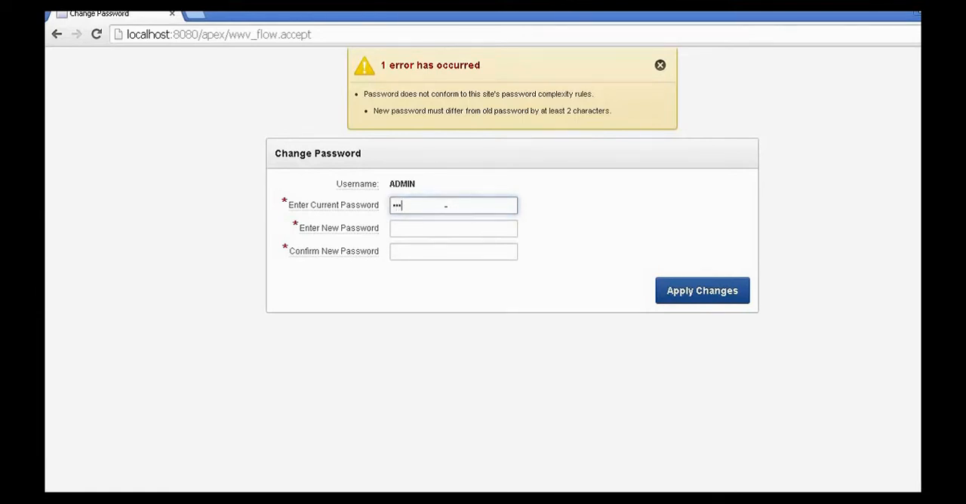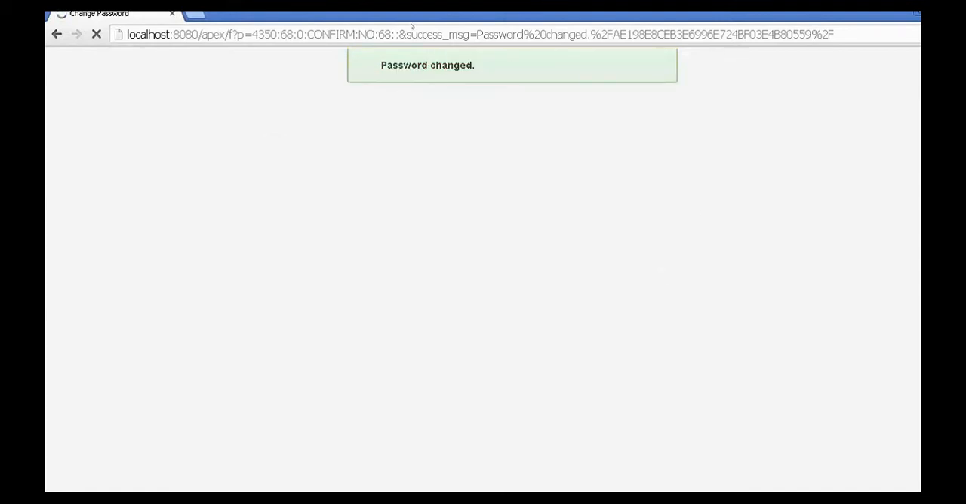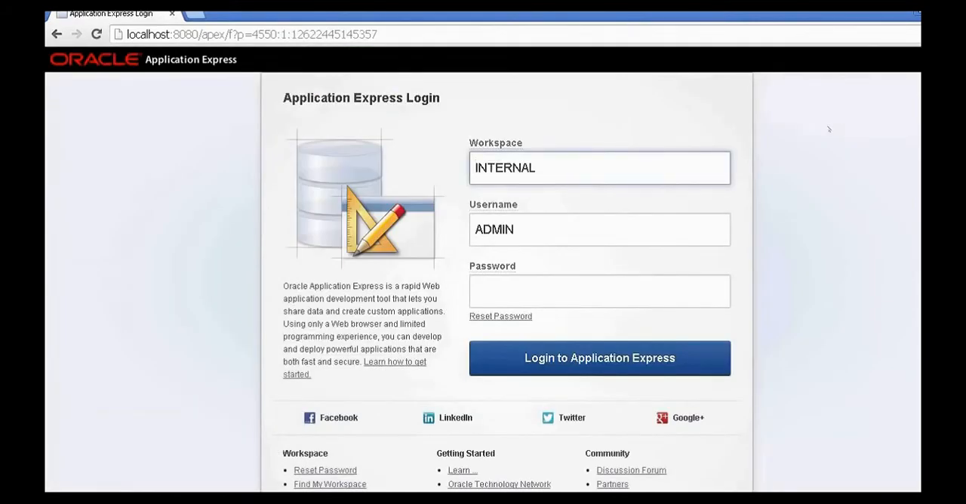Now re-enter the new password and apply the changes. And once you're done, the password is now changed. Go back to the URL and re-log in here with the new password. The internal workspace is the workspace for our Apex administrator.